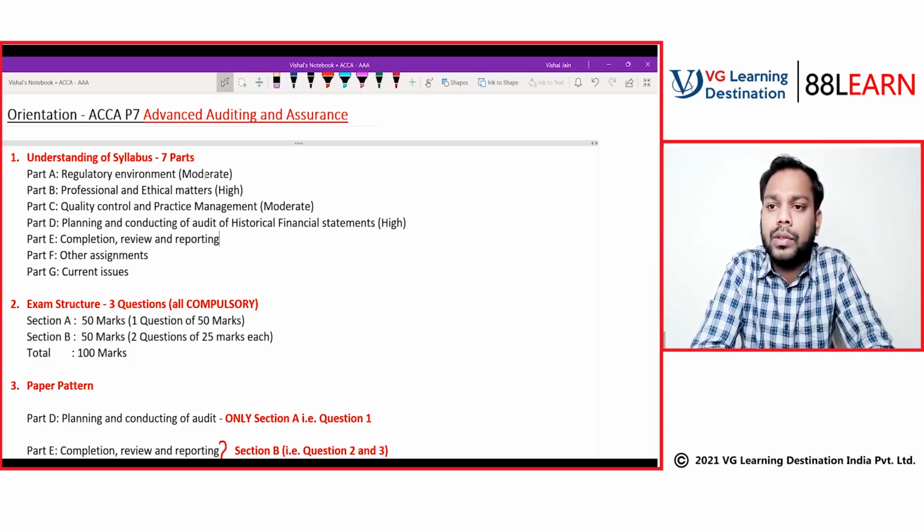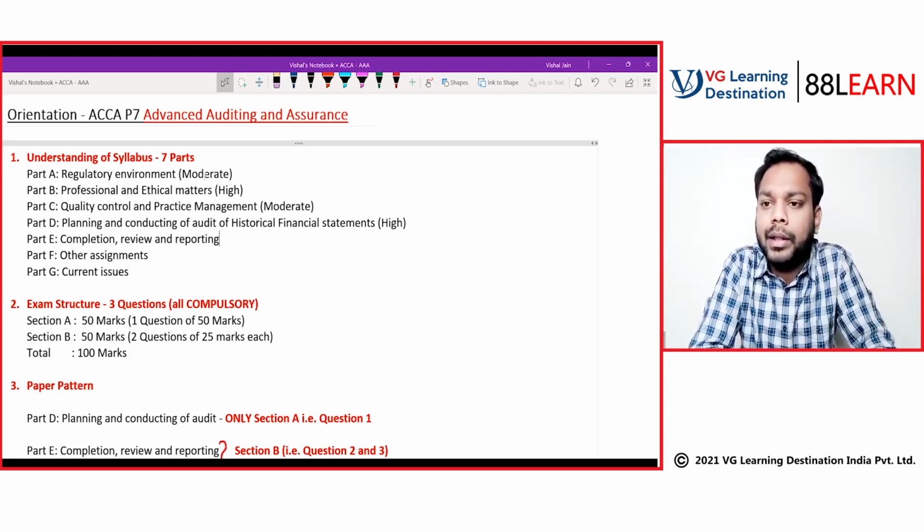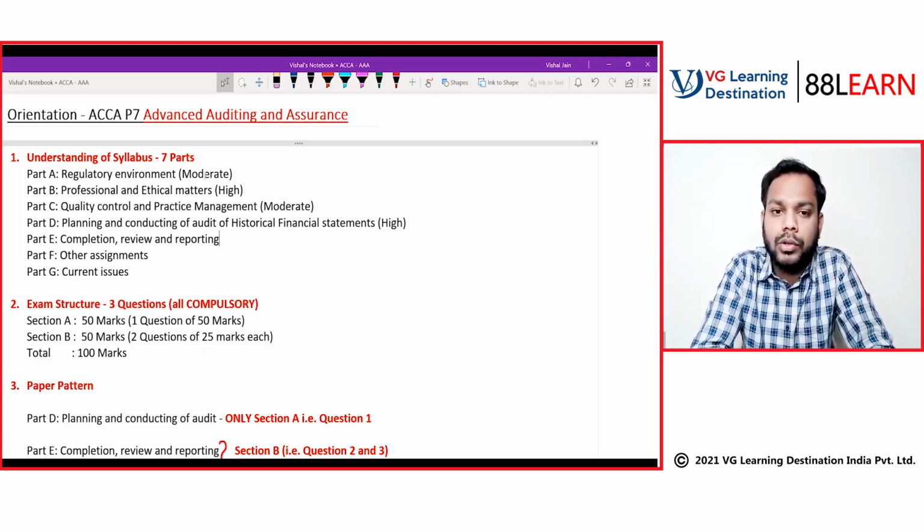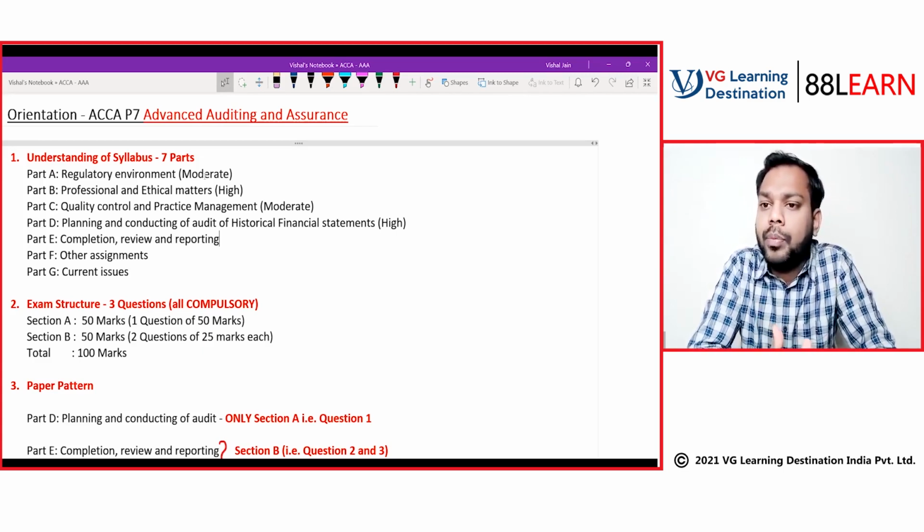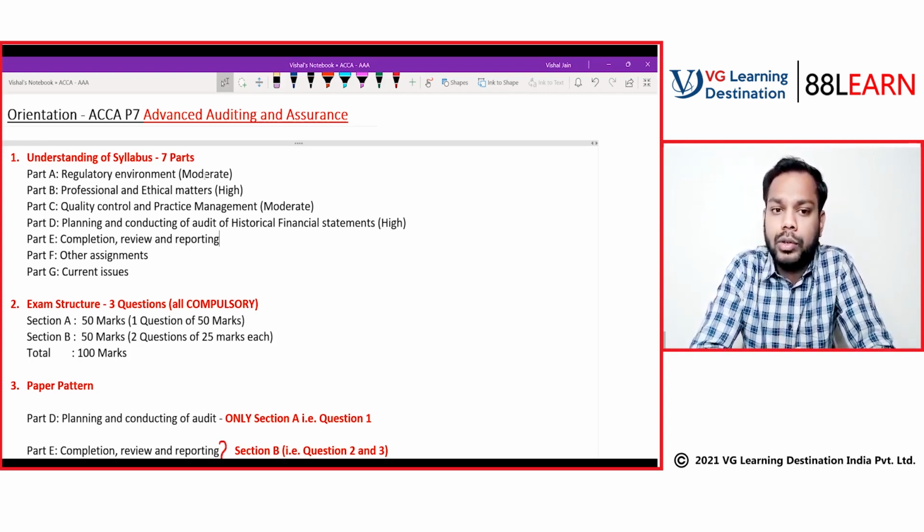Our work is substantiated by the audit report. The audit report is a deliverable of an auditor, so that's what defines our work. That's covered under part E, which is the reporting part.